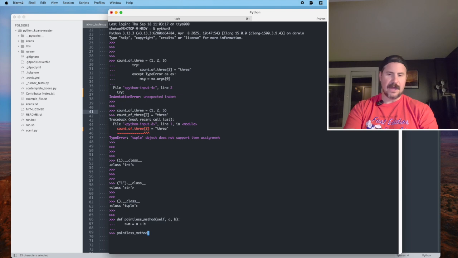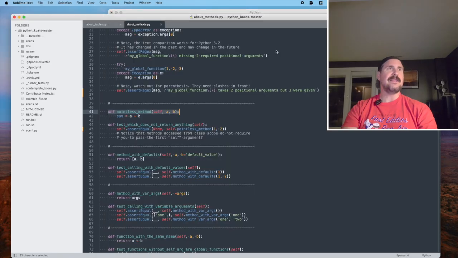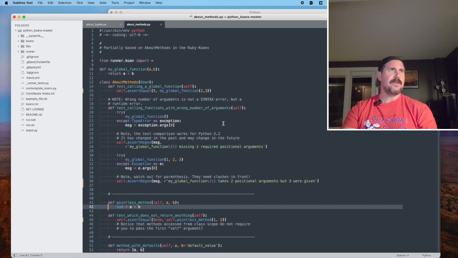Pointless method. I think I know why it's pointless. Oh, and in this case, we're not in a class. So I think this is pointless because there's no return. Is that right? Notice how these other methods, they say return something.